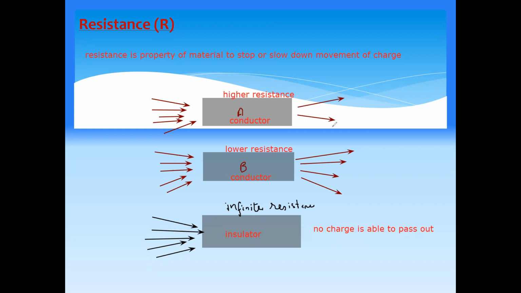And material C is an insulator. An insulator means the material does not allow the charges to pass through at all. And the property of a material which stops the movement or the flow of the charges is referred to as resistance. Is the concept of resistance clear?